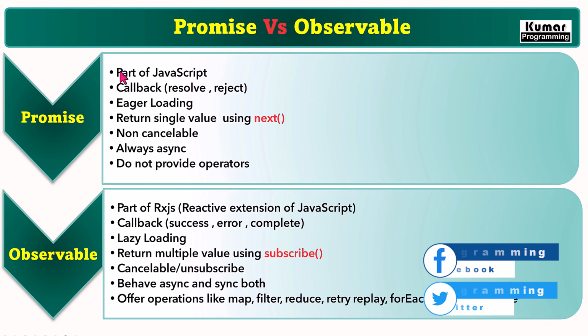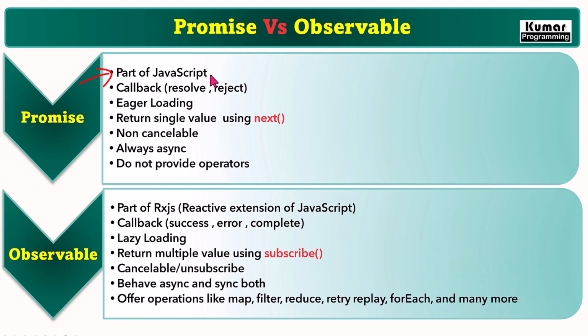So the first difference is that promise is a part of native JavaScript. On the other side, observable is part of the RxJS library, which is also known as the reactive extension of JavaScript. Promise has two callbacks: one is resolve and another one is reject. Resolve is the success one and reject is the failure one. However, observable has three callbacks: success, error and complete.